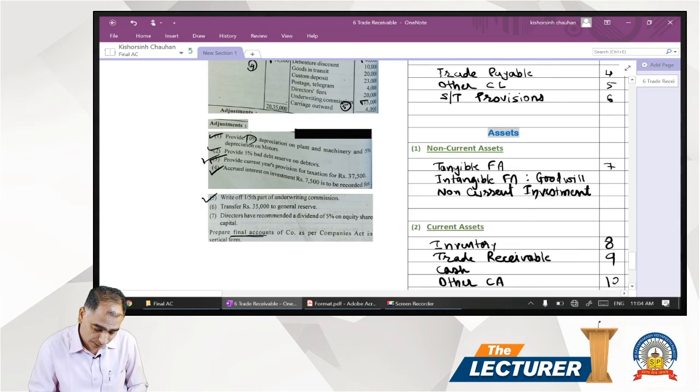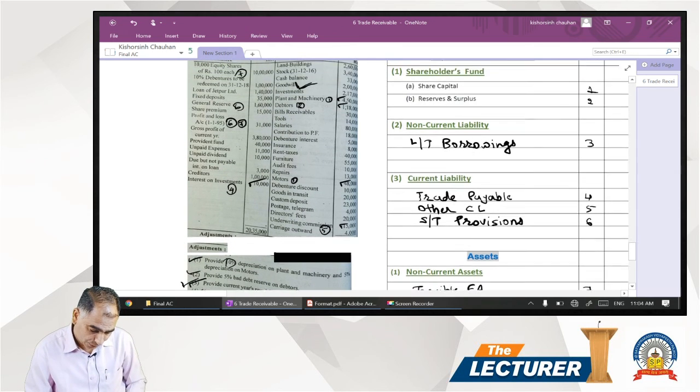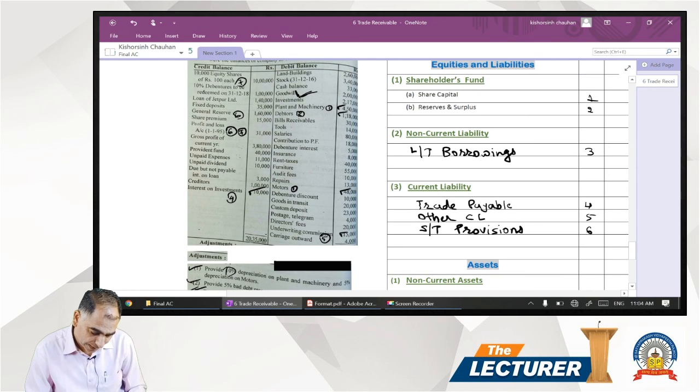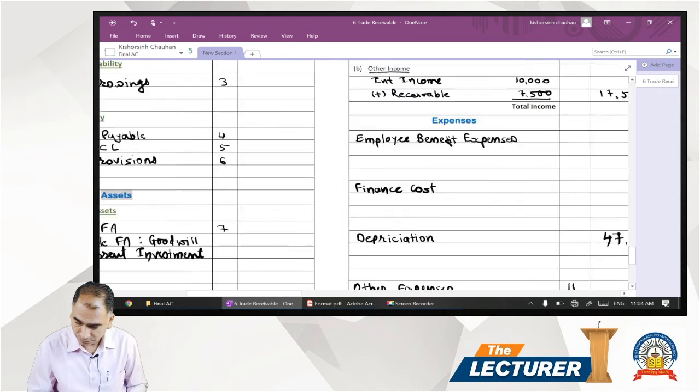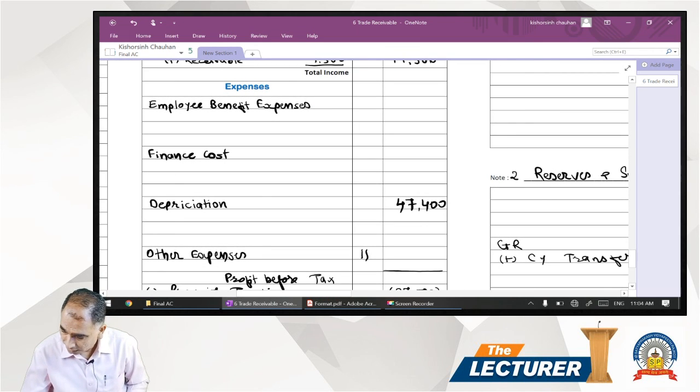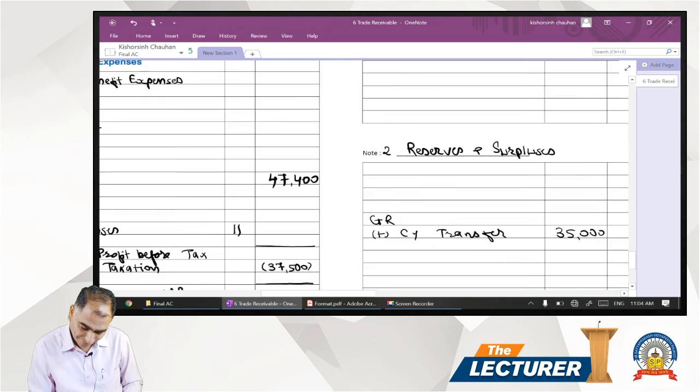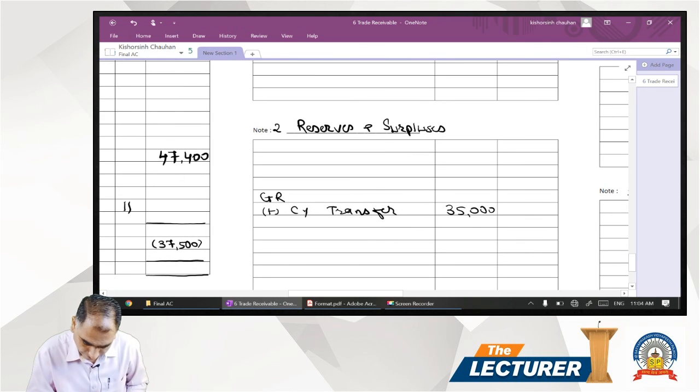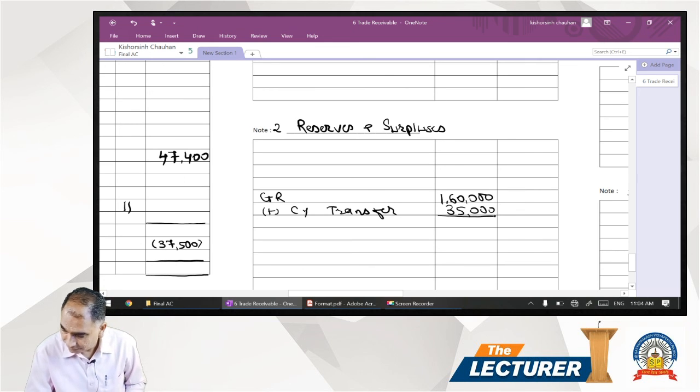Now what is the opening balance? General reserve opening balance is 1,60,000 and P&L opening balance is 31,000. So 160 plus 35 comes to 195.